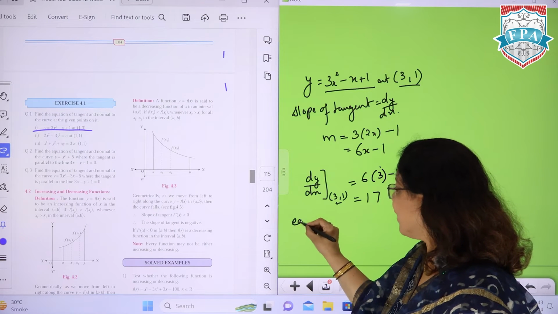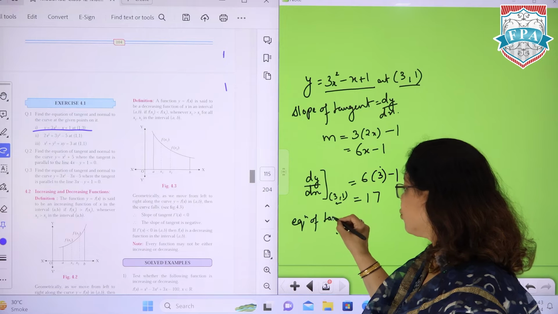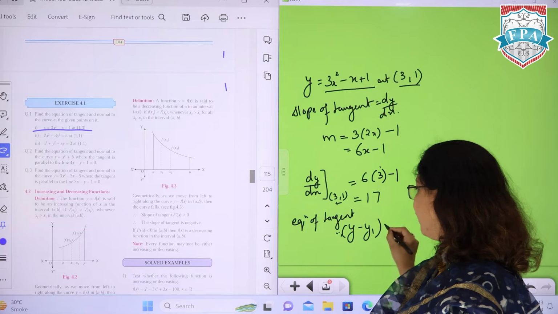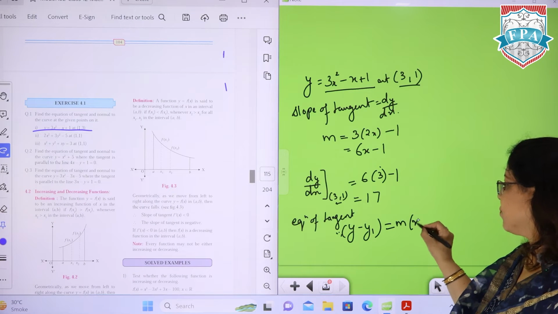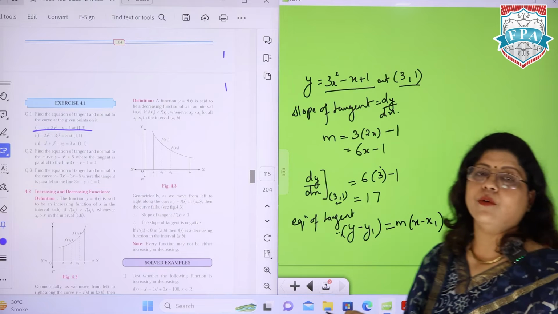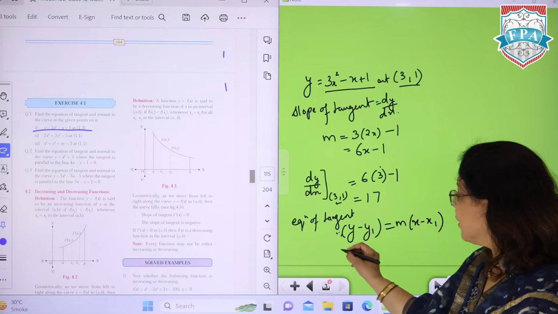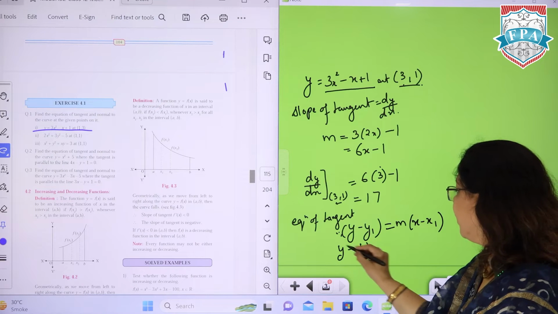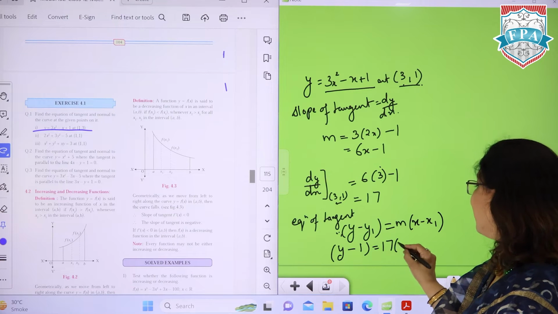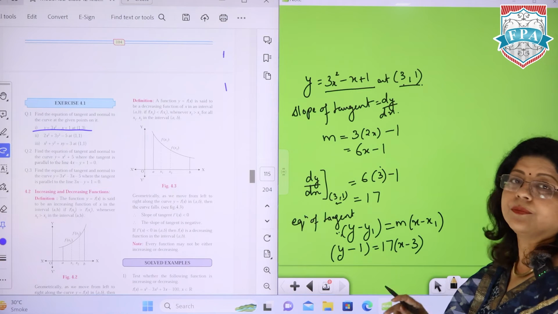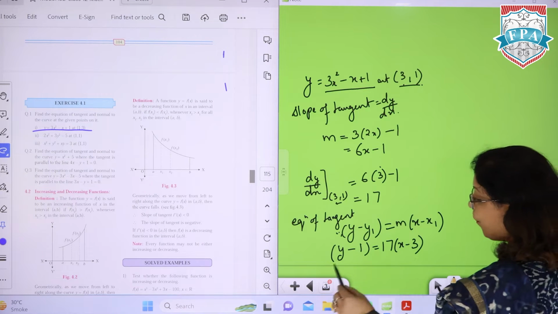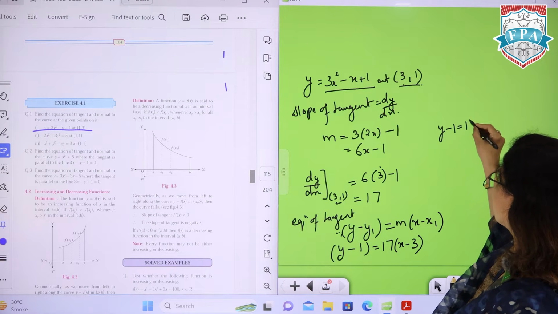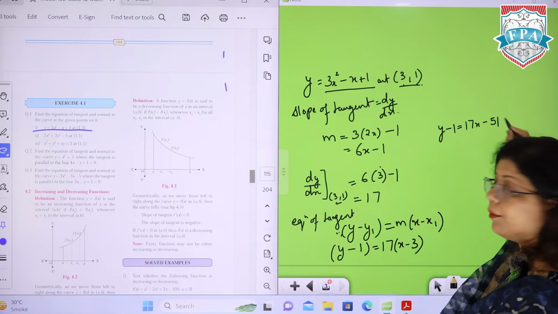Now the equation of tangent. I have also given you the formula for the equation. You can write the formula y minus y1 is equal to m into x minus x1 and then substitute the values. It will become easier for you. So it is y minus 1, since y1 is the point you have, is equal to 17 into x minus 3. Now open this whole thing to get your final answer. So y minus 1 is equal to 17x minus 51.